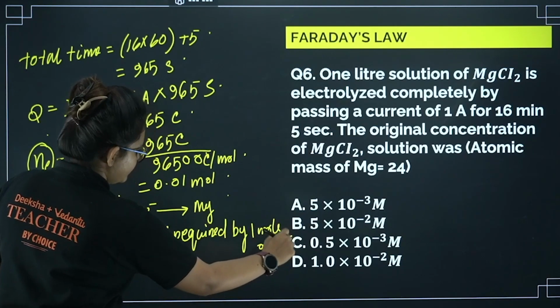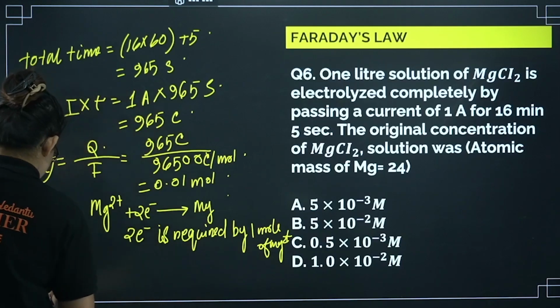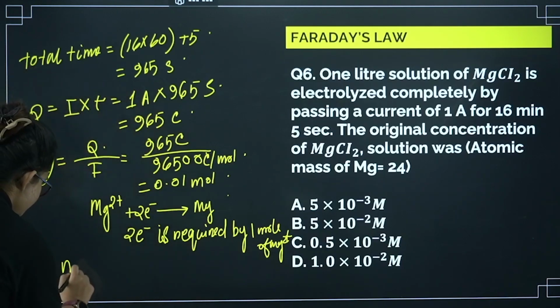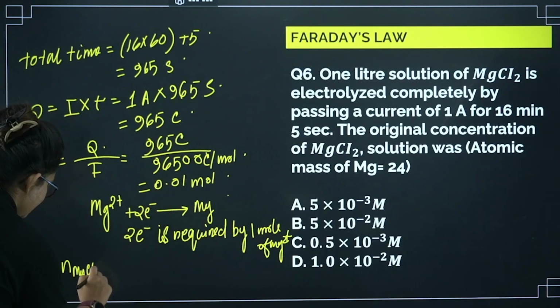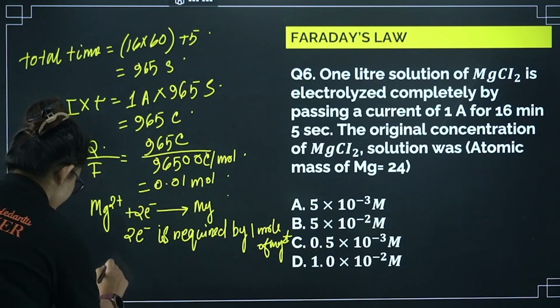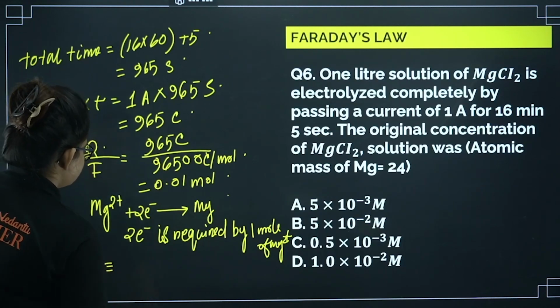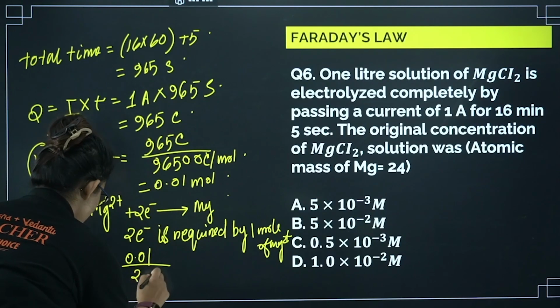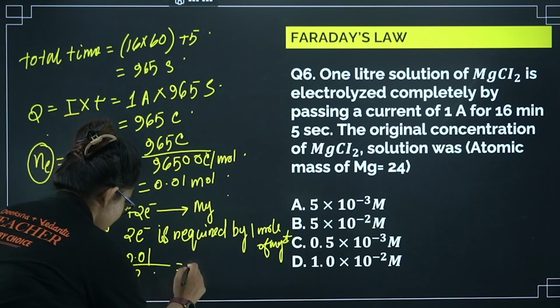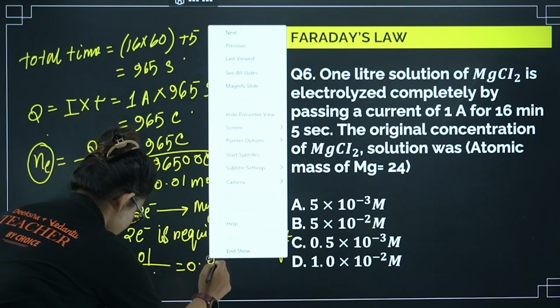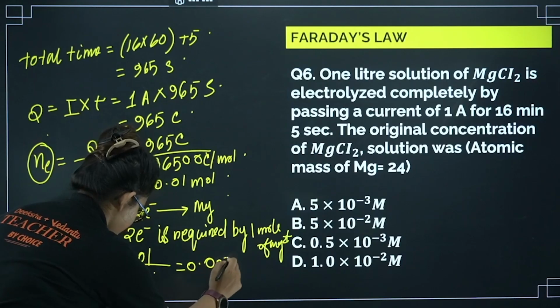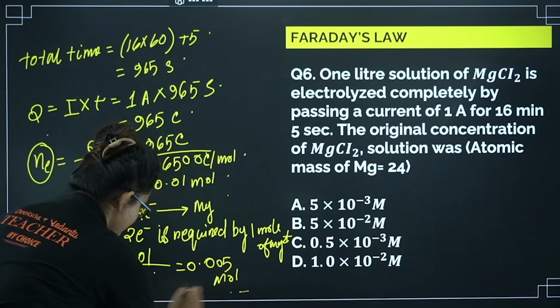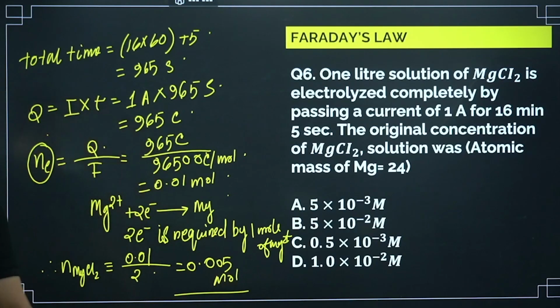So from there we can calculate the moles of MgCl2. That is the number of moles of electron, 0.01, divided by 2, right? So from here I am getting 0.005 mole, right? So the number of moles of MgCl2 I got.